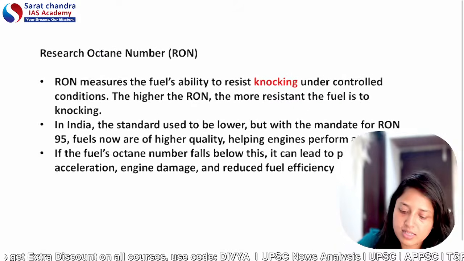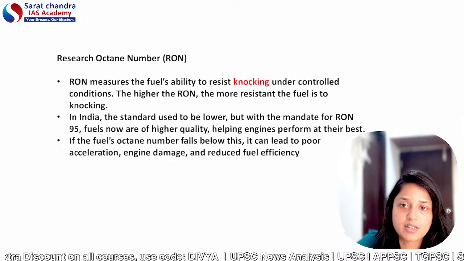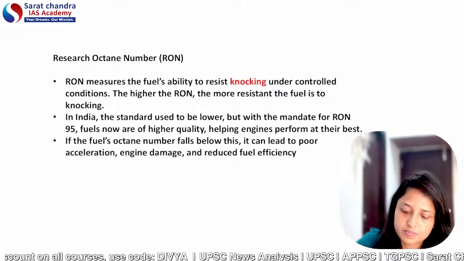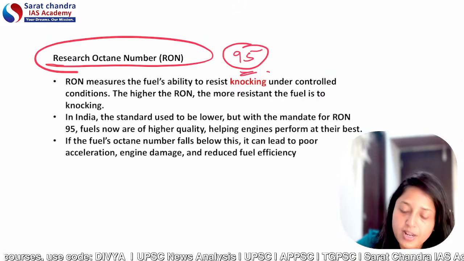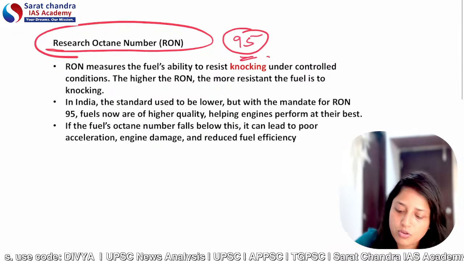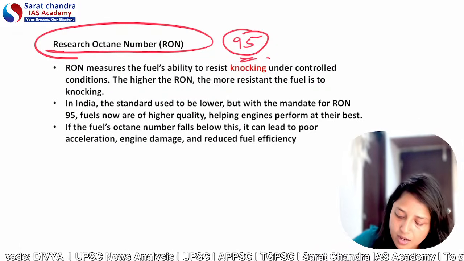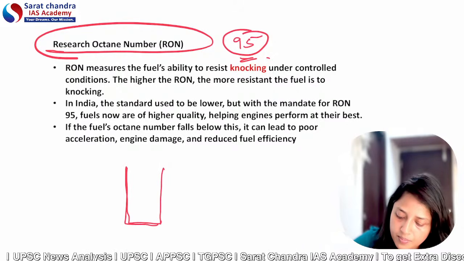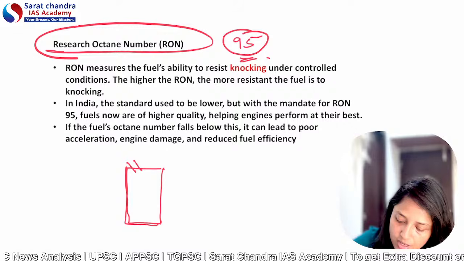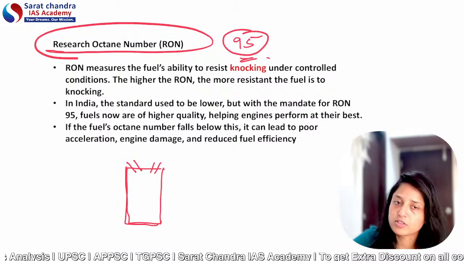This concept of research octane number is very important because the government has recommended a minimum RON of 95. So first of all, let's understand. For example, this is your four-stroke engine, and this is your inlet valve. This is your exhaust valve.